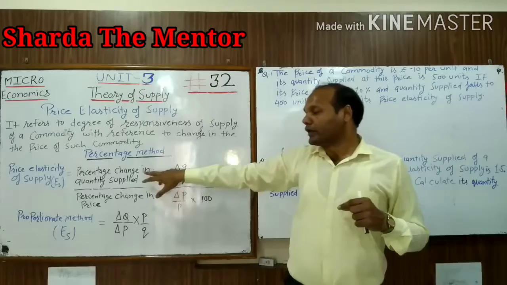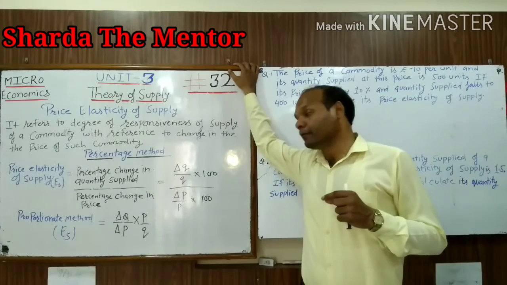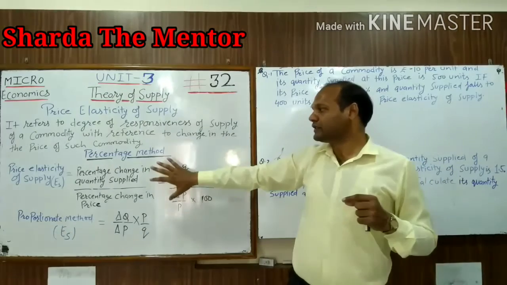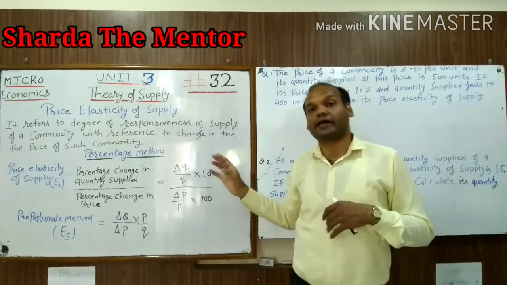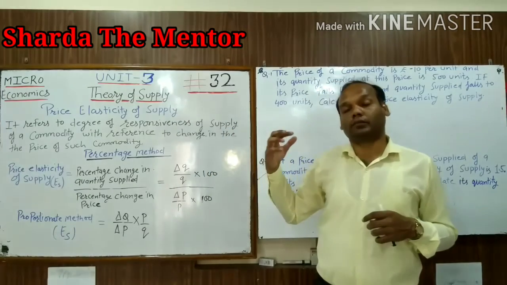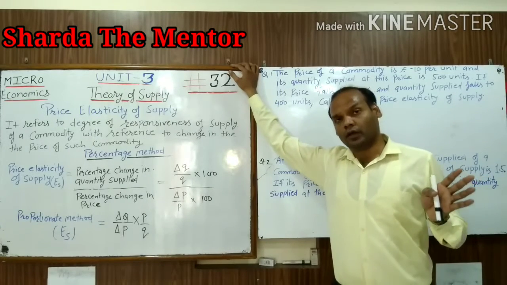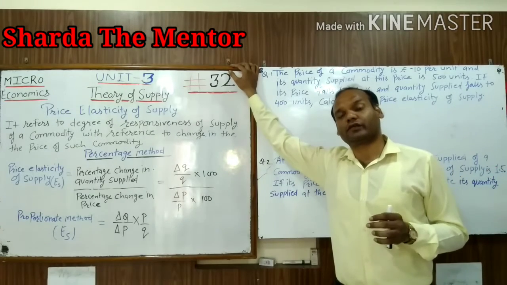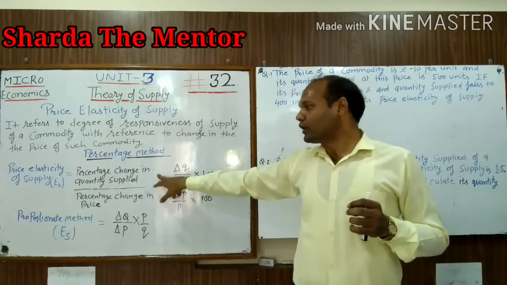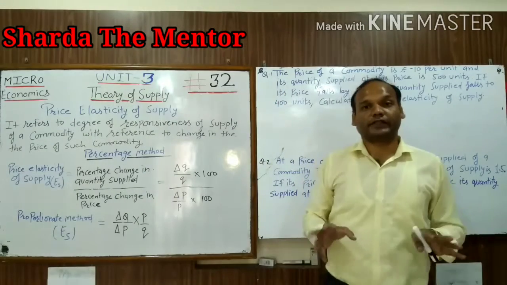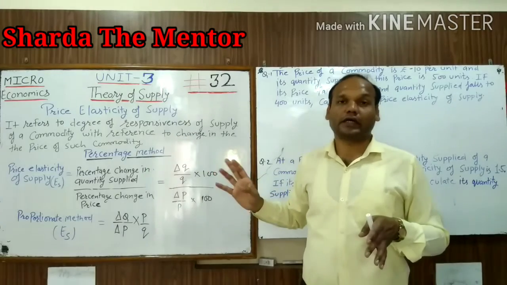We have already studied the same method in the case of price elasticity of demand. There is no change in the formula. Here we are just studying supply, and in the demand chapter we studied demand. So no more changes are there. If you studied properly the elasticity of demand, then you can solve this question very easily. When percentage change in quantity supplied and percentage change in price are given in the question, you can just read the question, put the values here, and you will get the answer.